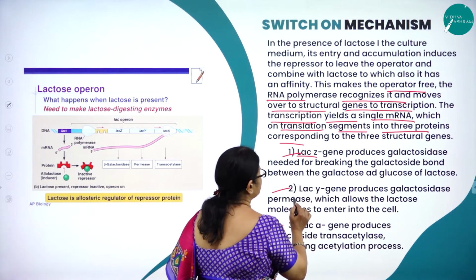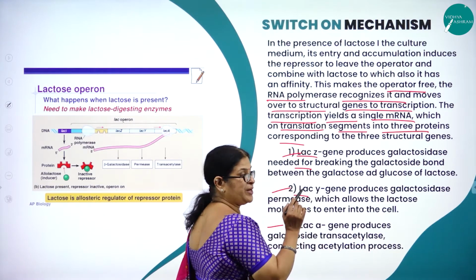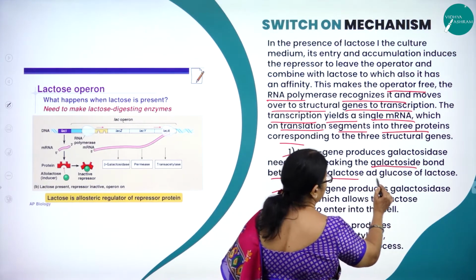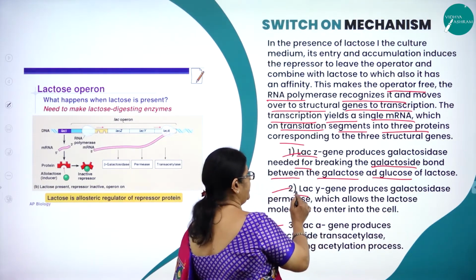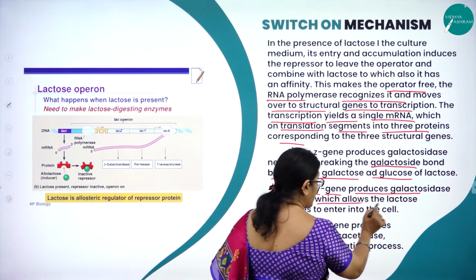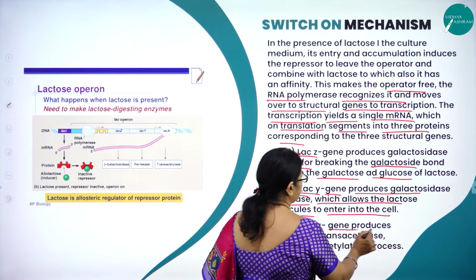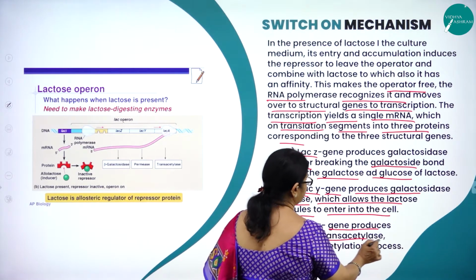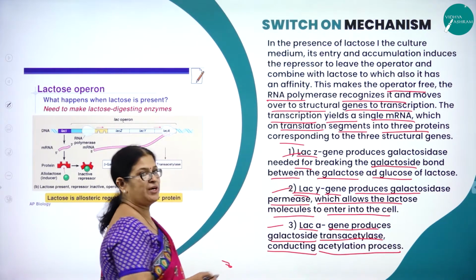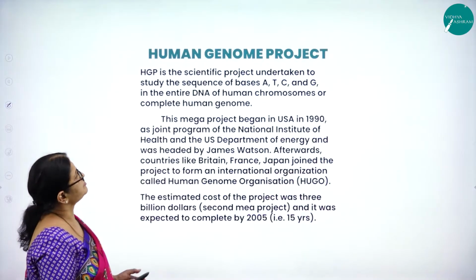and Lac A. Lac Z gene produces what? Galactosidase, needed for what? For breaking the galactoside bond between the galactose and glucose of lactose, which is a disaccharide. Then Lac Y gene produces galactoside permease, which allows the lactose molecules to enter into the cell. Lac A gene produces galactoside transacetylase conducting the acetylation process. Hope you have understood the lac operon model of Jacob and Monod.